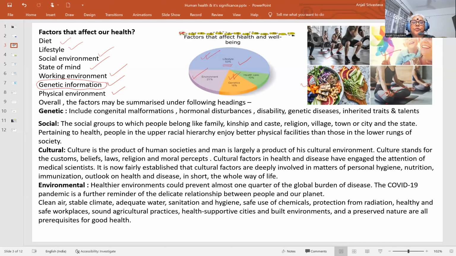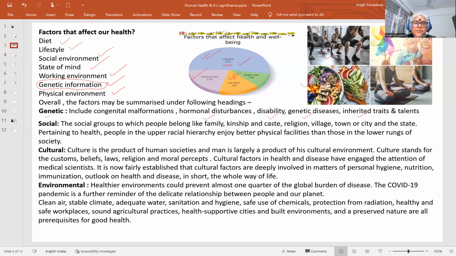So these are the genetic, congenital and malformations, hormonal disturbances, disability, and genetic diseases. Disability, genetic diseases and inherited traits cannot be avoided even with our efforts. Certain things are given by God or nature, and have to be overcome or managed by other practices.